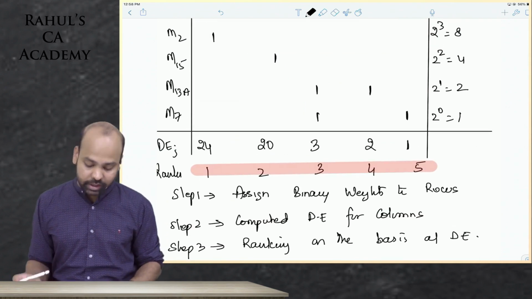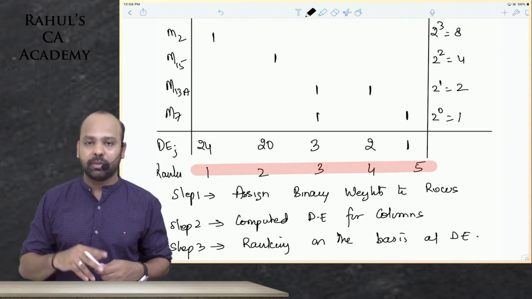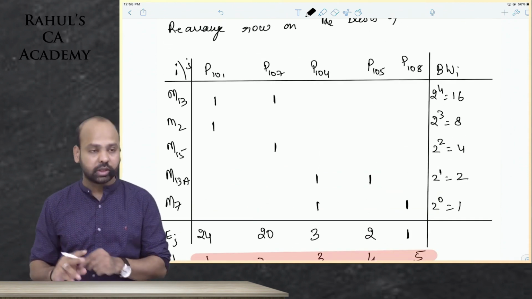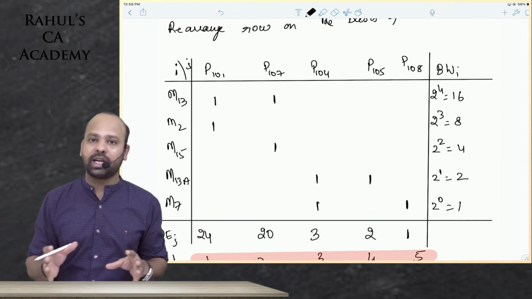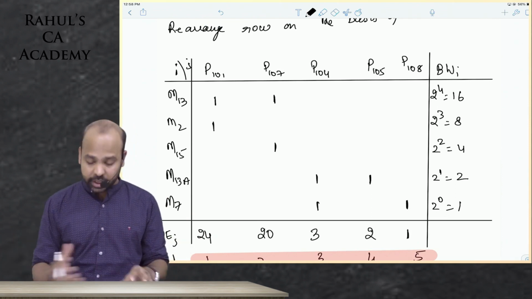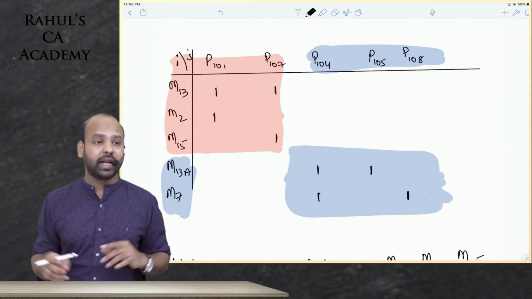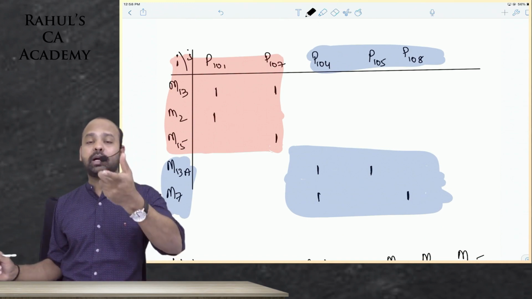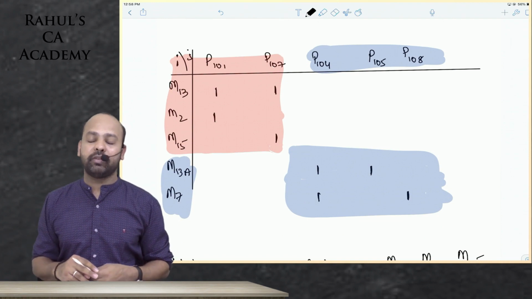Once you know that there is no further change in ranking, matlab no further interchange in rows and columns required as such guys, you know that you've arrived at the answer. Whatever machines, whatever parts beta are being processed together, you will already see them forming a group. This is how you identify the group guys. There might be some amount of overlapping guys.